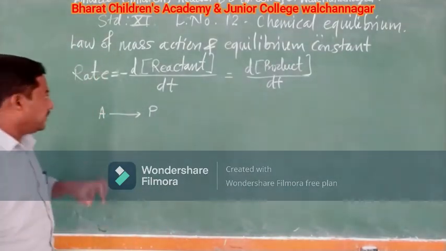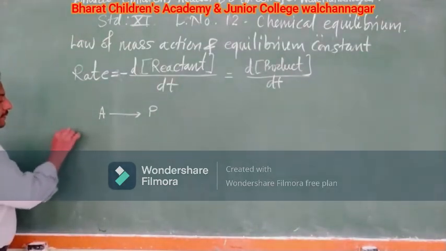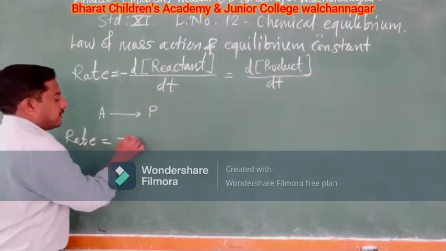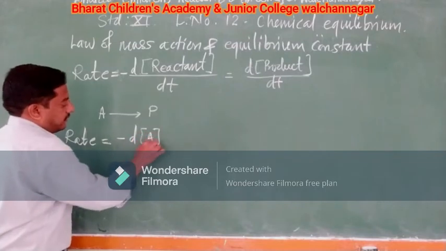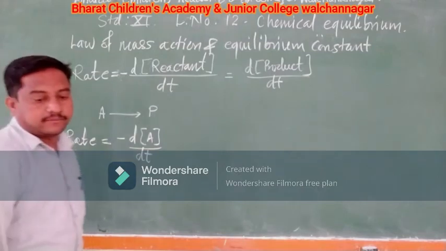Right. So what will be the rate of this reaction? Rate of this reaction will be equal to the decrease in concentration of A by dt, change in time.